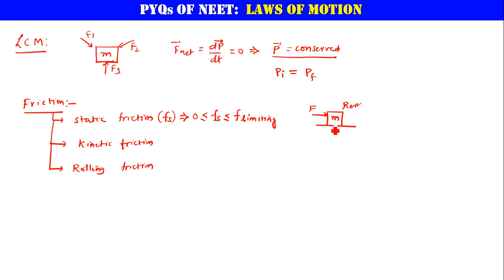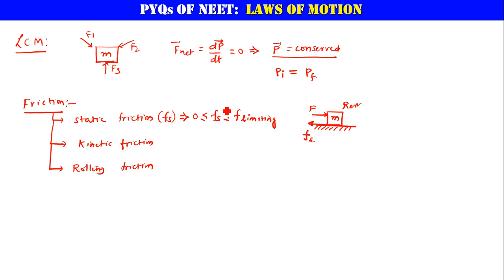The friction between this surface and the mass m is going to be in the opposite direction of the tendency of motion. Because of this applied force, the tendency of motion will be in the direction of the force. So the friction will be in the opposite direction to this tendency of relative motion. So friction F will be in this direction. And this surface can offer a maximum friction, which is called limiting friction.